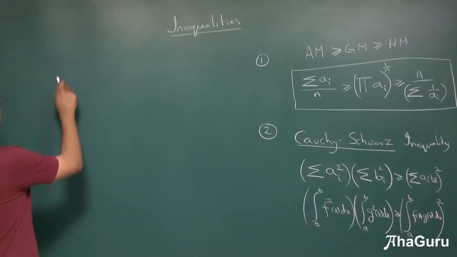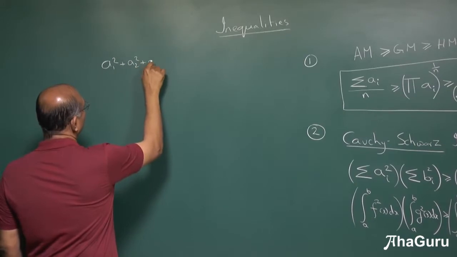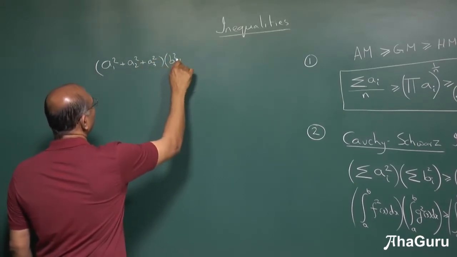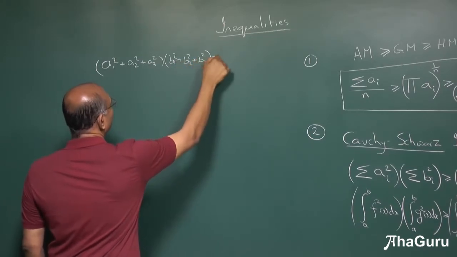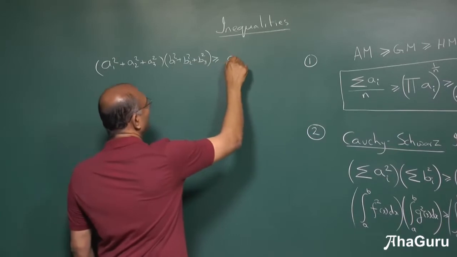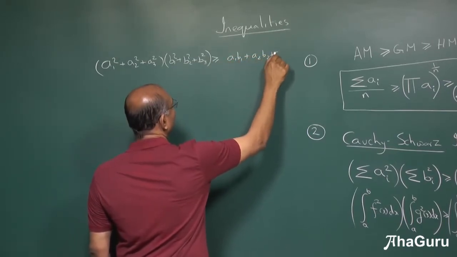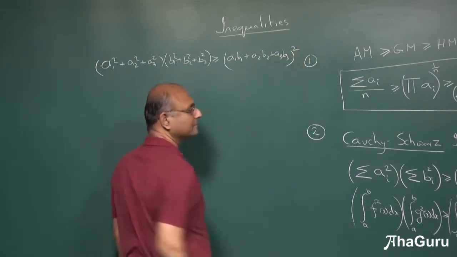I am going to claim A1 square plus A2 square plus A3 square into B1 square plus B2 square plus B3 square is greater than or equal to A1 B1 plus A2 B2 plus A3 B3 whole square.